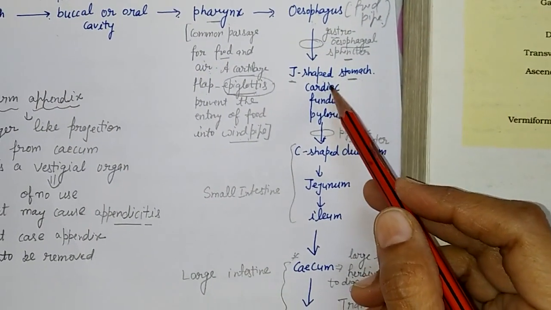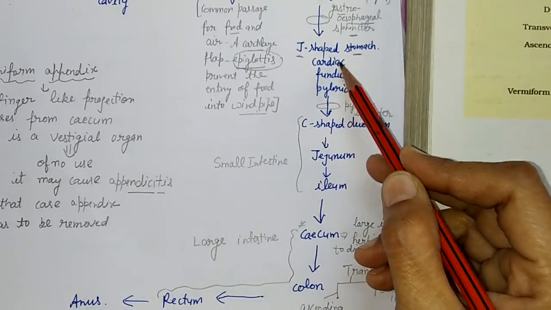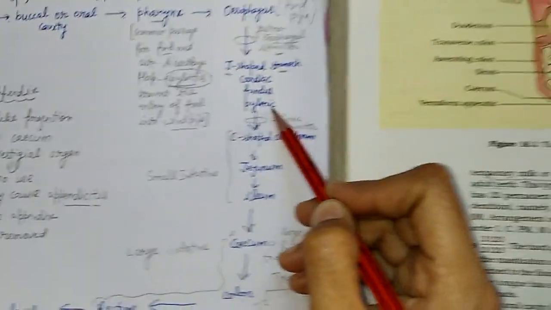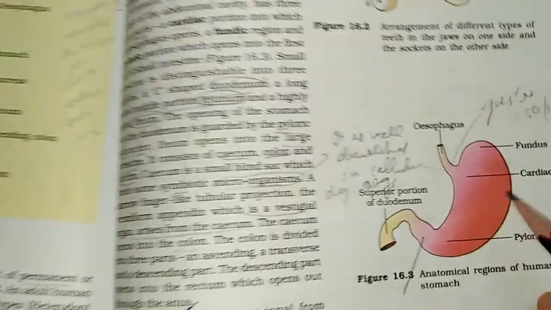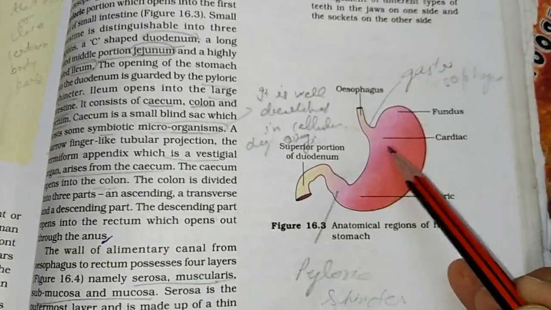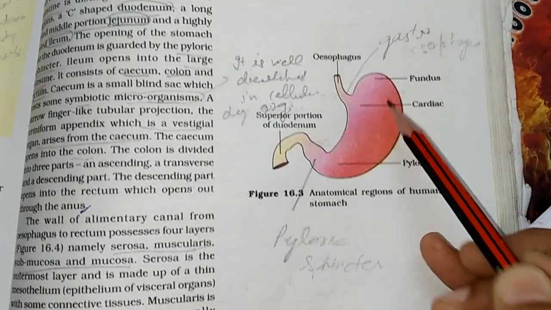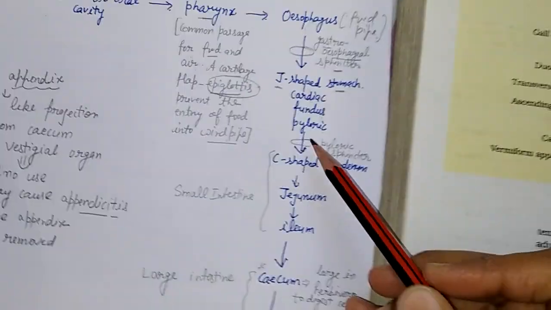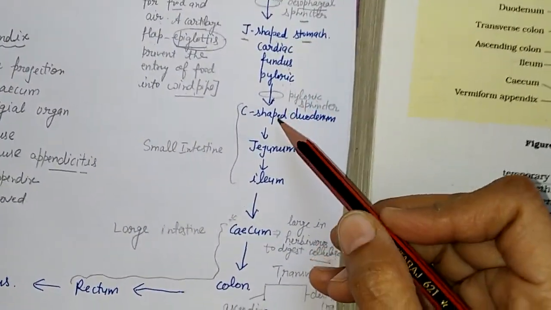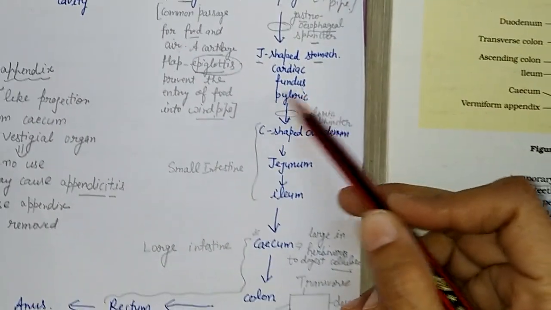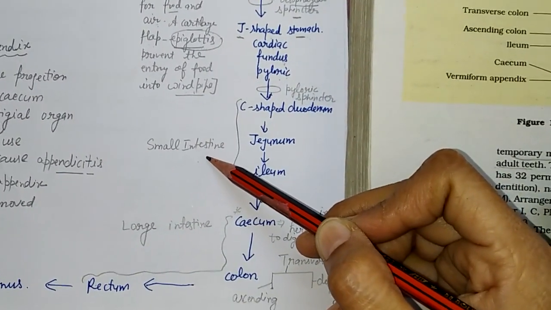Now the stomach has three parts: cardiac, fundus and pyloric. If we look at the diagram, this is the stomach diagram. Esophagus, this is the cardiac part, this is the fundus part and this is the pyloric part. Okay. Now the pyloric part ends into the small intestine. Stomach ends into the small intestine.